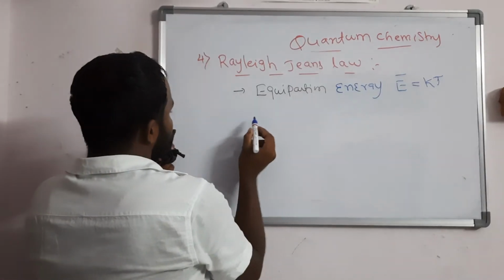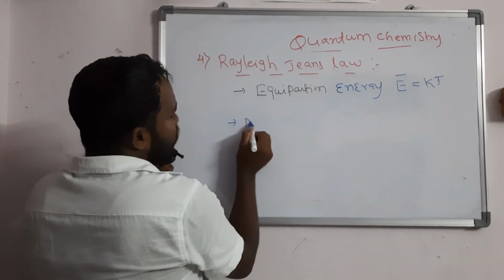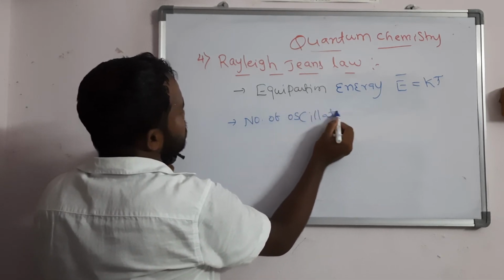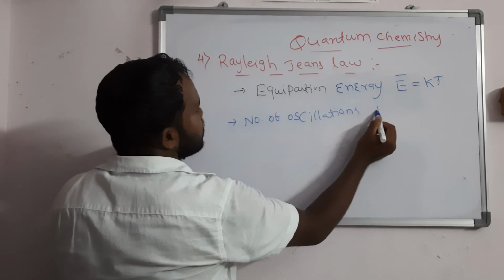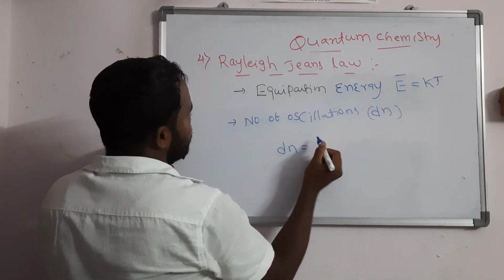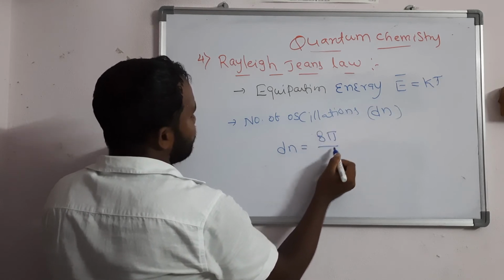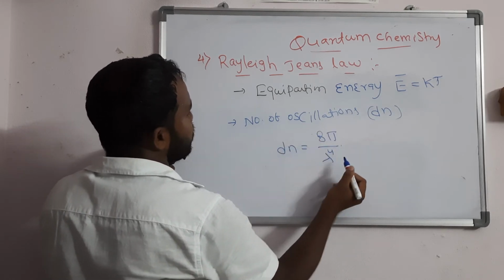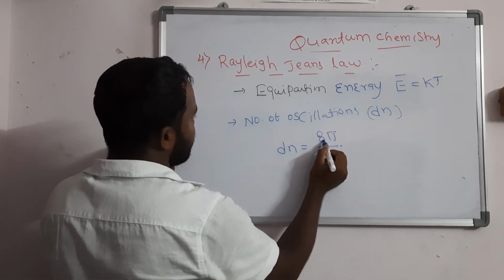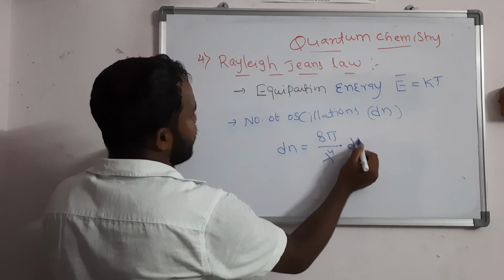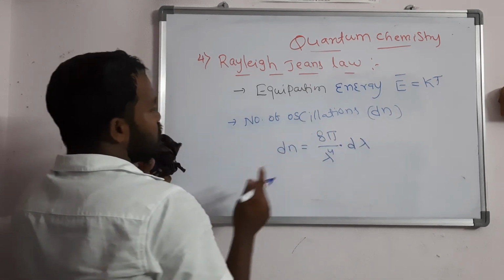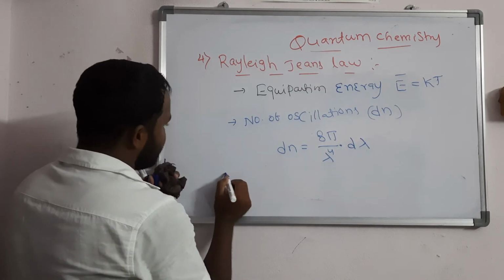Generally, the number of oscillations dn is given by dn is equal to 8 pi by lambda power 4 into d lambda. So now, what I am going to write in the next step.